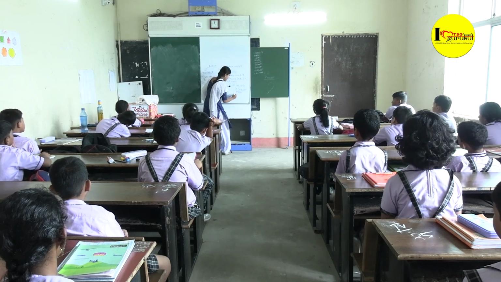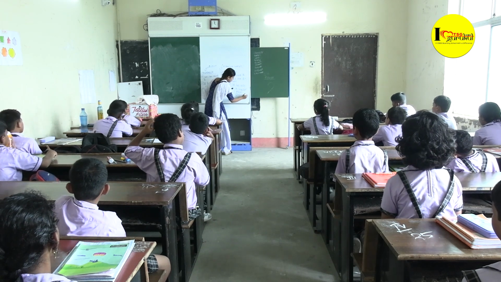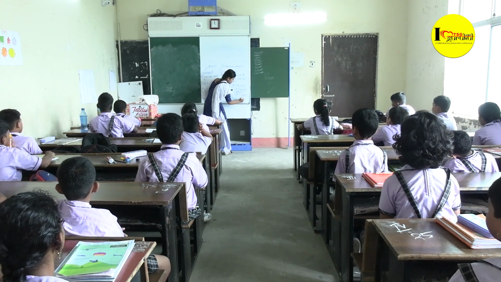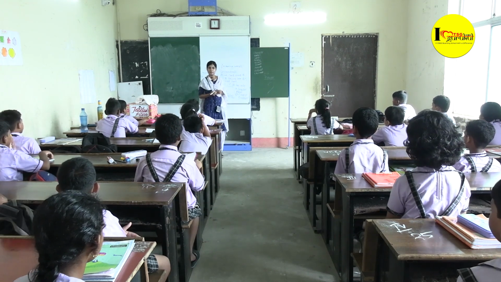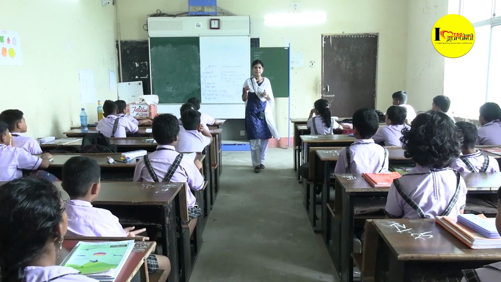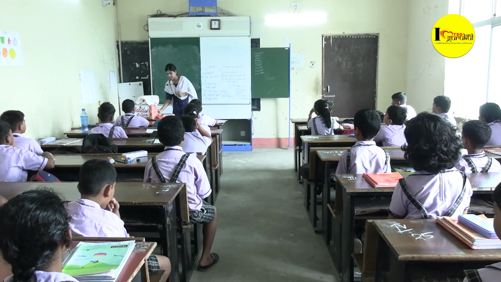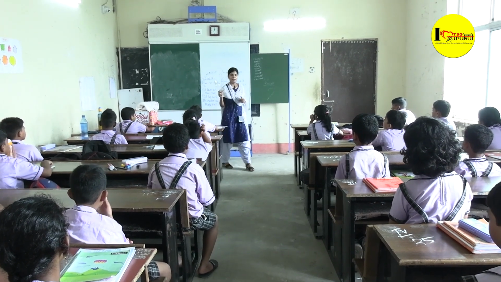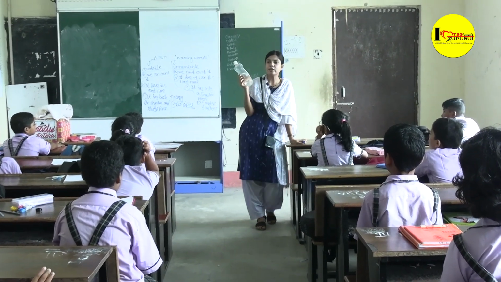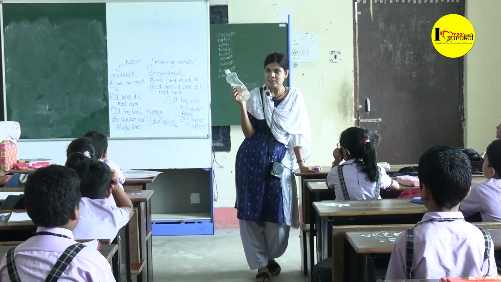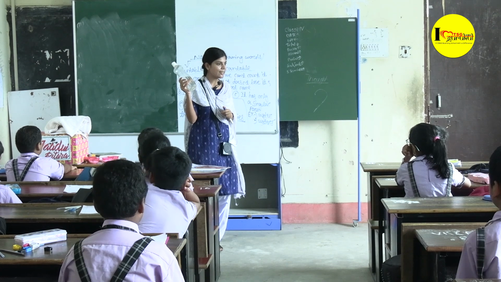For example, if I write water, we cannot write waters. Can we write the plural of water is waters? No, it is wrong. But in some cases, there are some cases, we can say, there is a bottle of water. Yes? Some waters are there in the bottle. Yes? Am I correct? Okay.